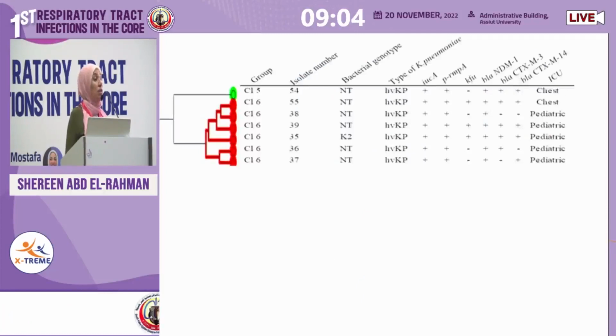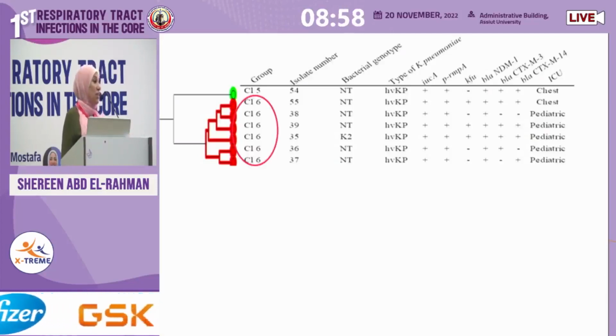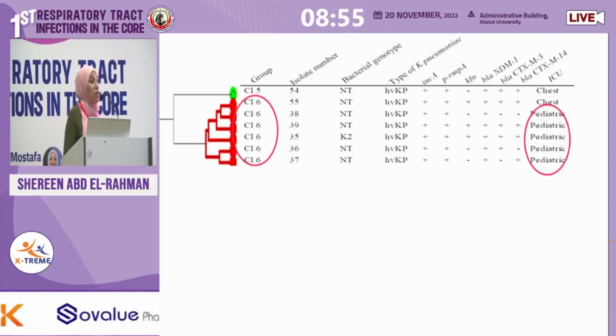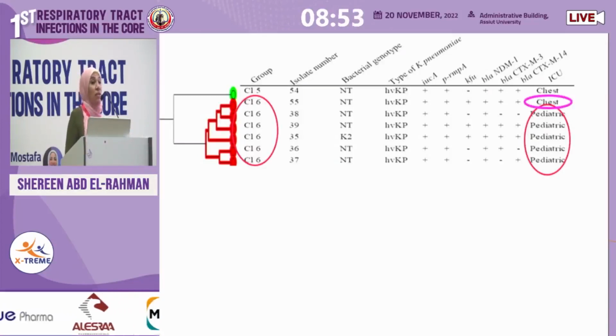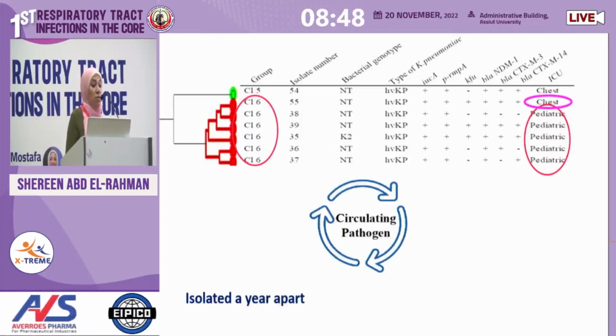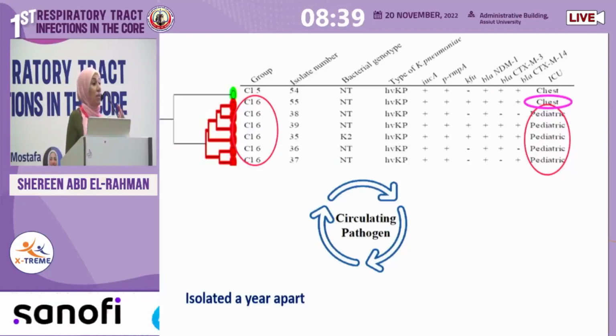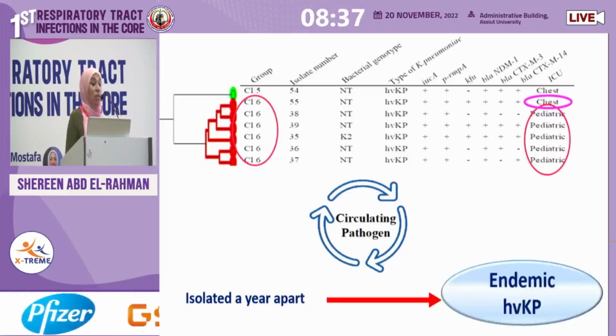Also, when we did PFGE typing, trying to find if there is a relationship between the clones, we found a certain cluster 6. 5 of the isolates had been taken from pediatric and 6 from the chest ICU, which means that we have a circulating pathogen in our hospital. And the 2 isolates had been isolated 1 year apart, in the chest in 2017, in the pediatric 2018, which means that we have in our hospital an endemic hypervirulent Klebsiella pneumoniae.